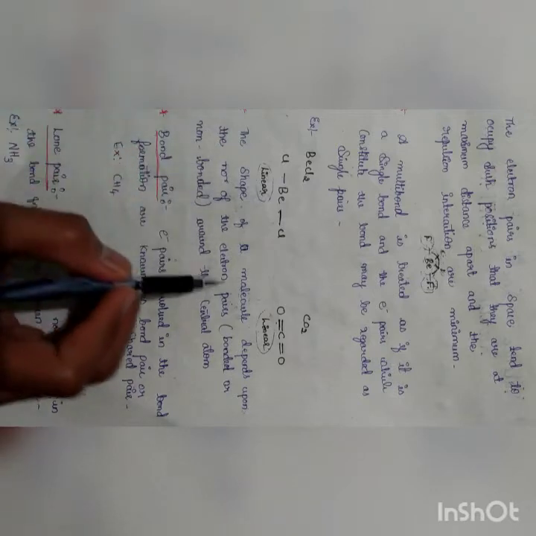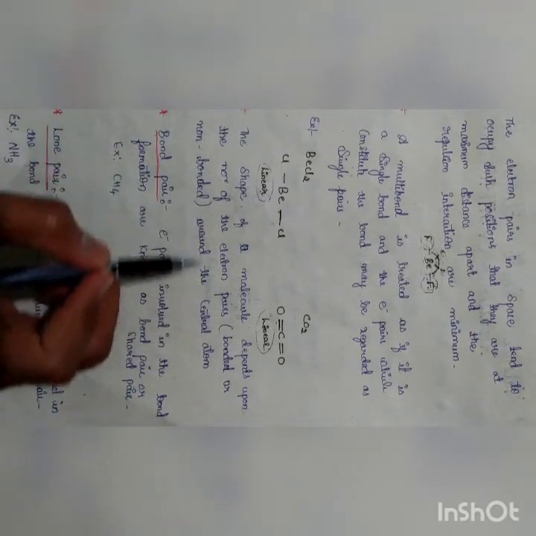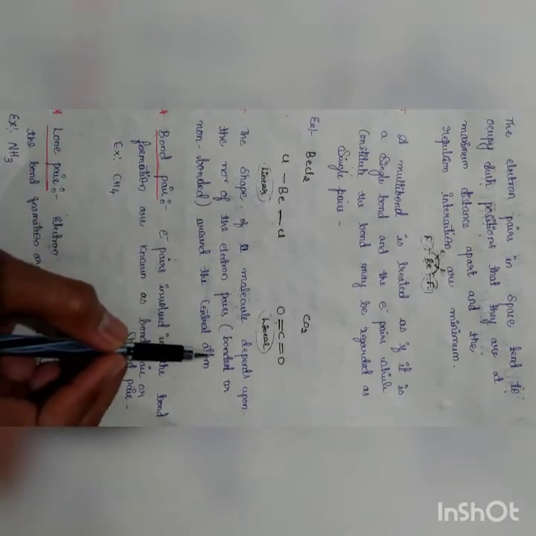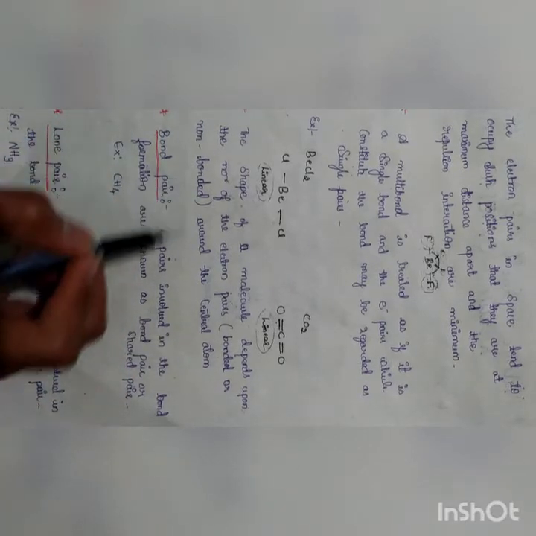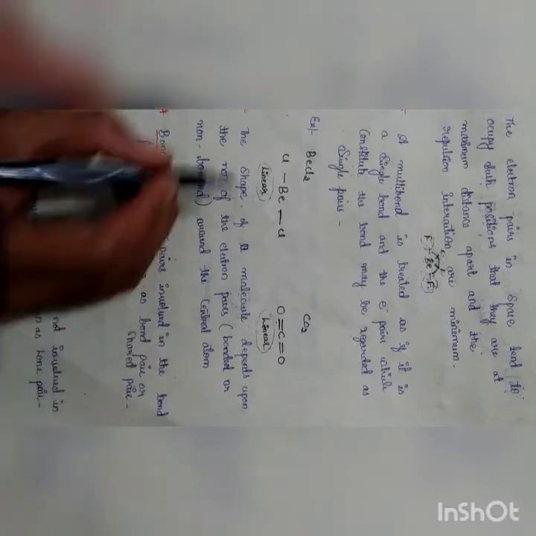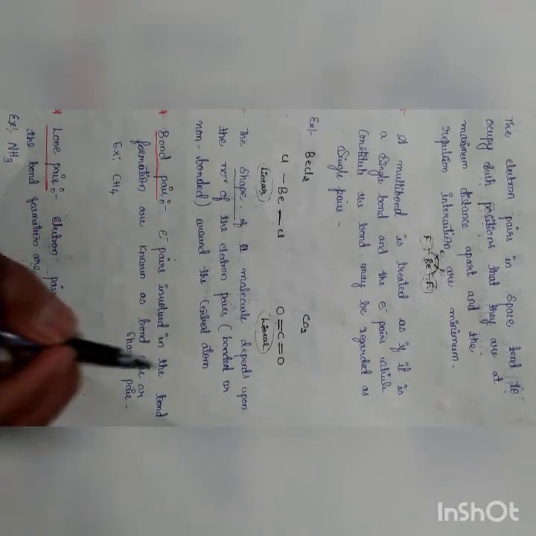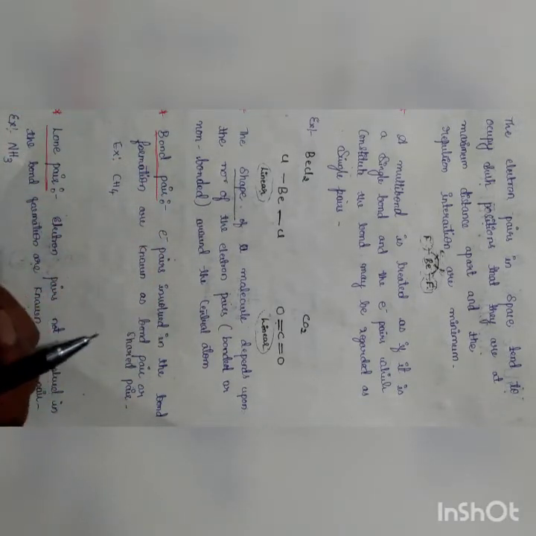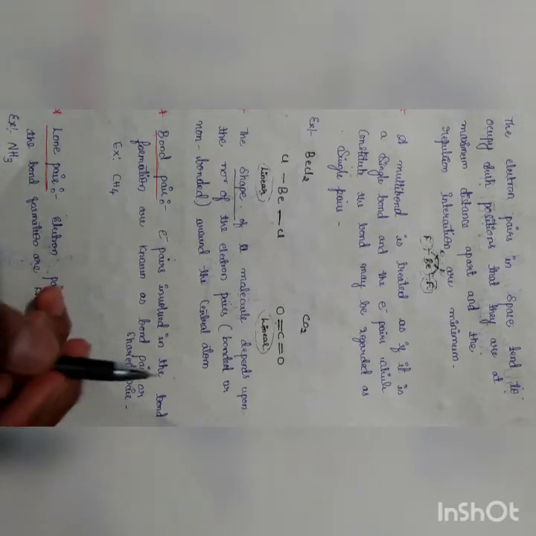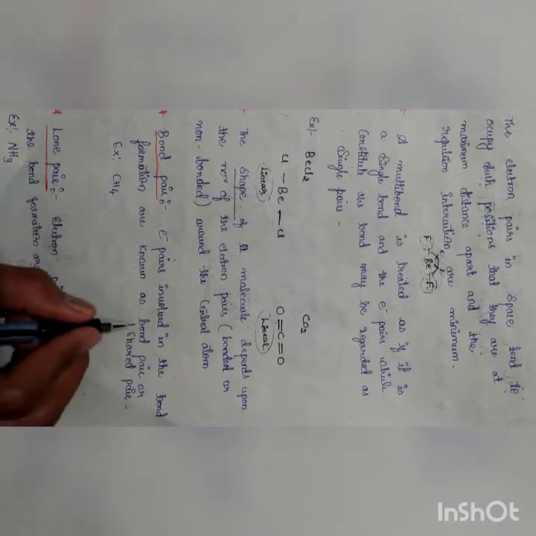Next, the shape of the molecule depends upon the number of electron pairs, whether bonded or non-bonded, around the central atom. Let us see what a bond pair is. The electron pairs involved in bond formation are known as shared pairs or bond pairs.